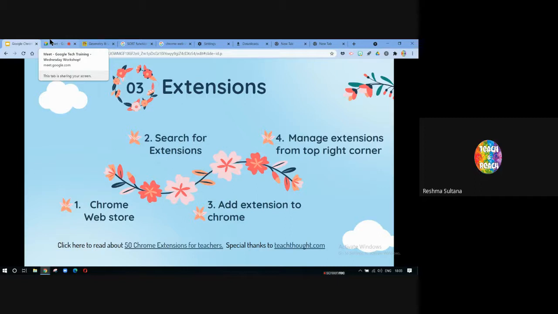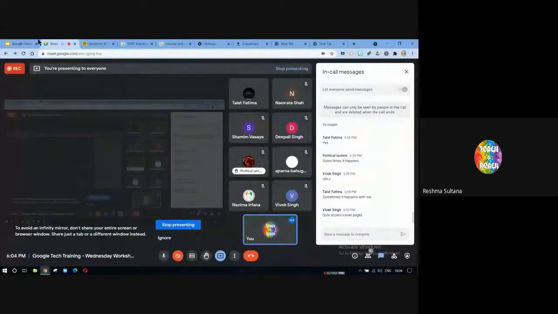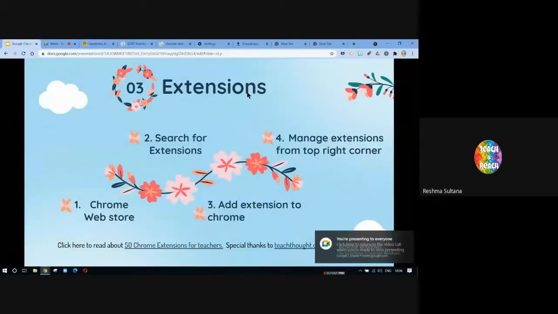I just have a doubt in this, ma'am. If we are using different devices, will we be able to use these things, these extensions, in different devices? Okay. Nice question. So yes, yes, we can.